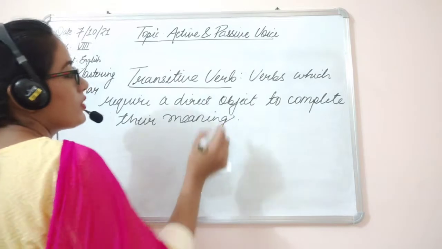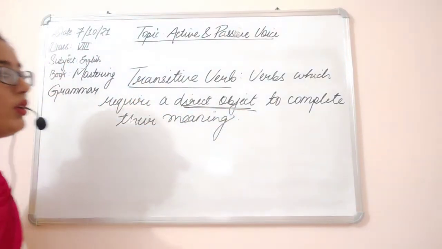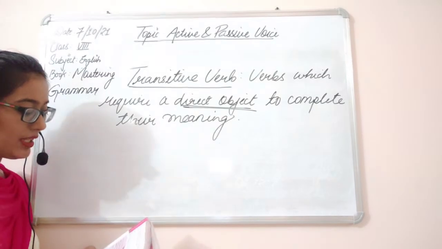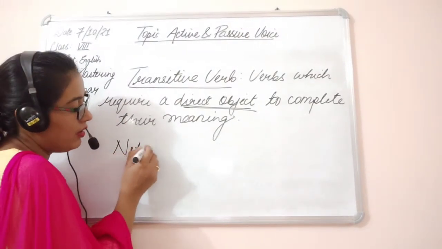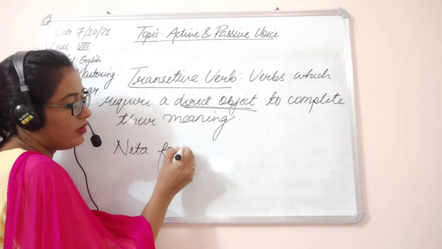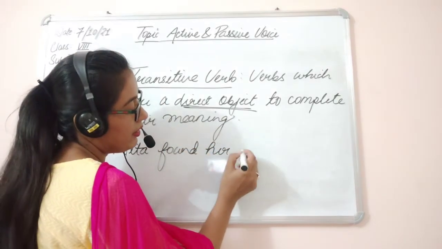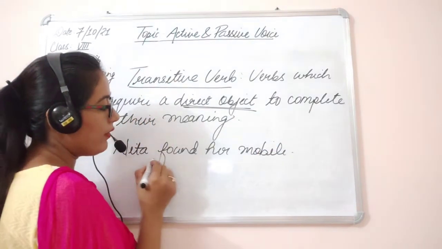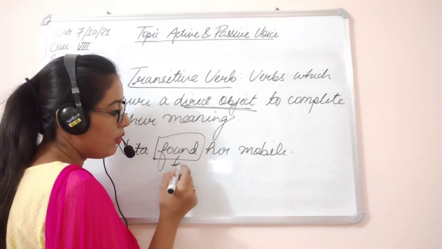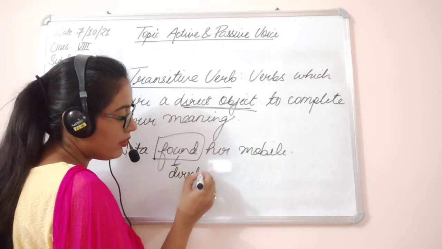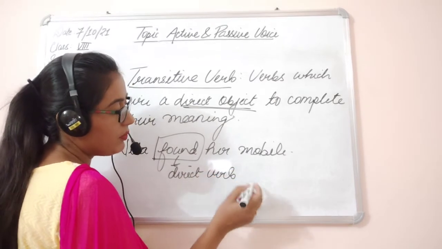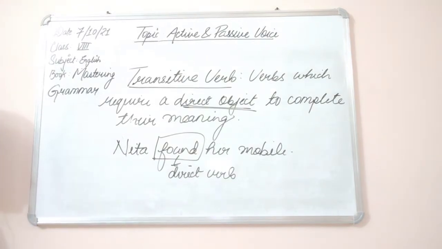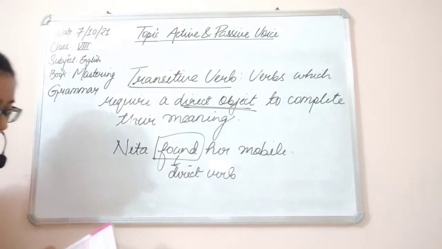So verb which requires a direct object to complete their meaning. For example, Neeta found her mobile. Okay, so here found is the direct verb. So this becomes a transitive verb.